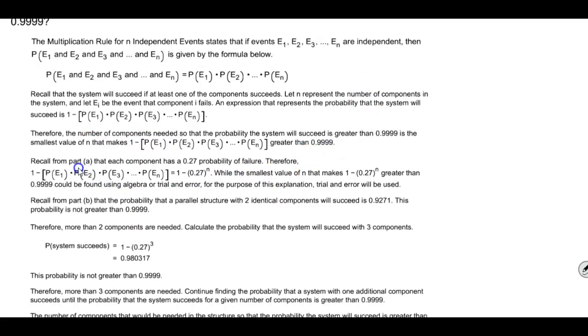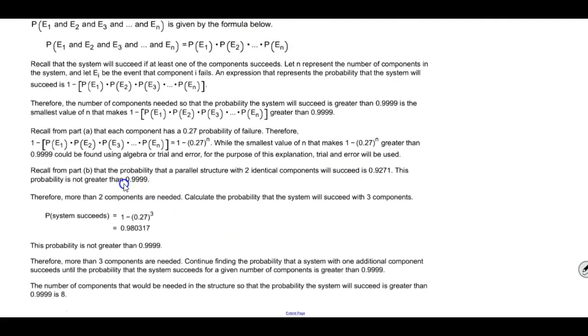Now, recall from part A that each component has a 0.27 probability of failure. So it would be 1 minus 0.27 to the nth power. While the smallest value of n that makes that formula greater than 0.9999 could be found using algebra or trial and error, for the purpose of this explanation, trial and error will be used.